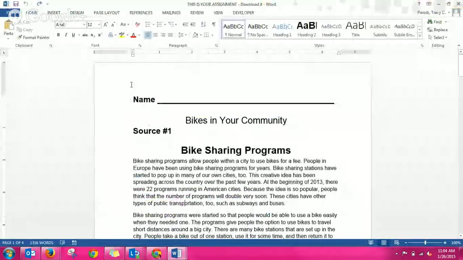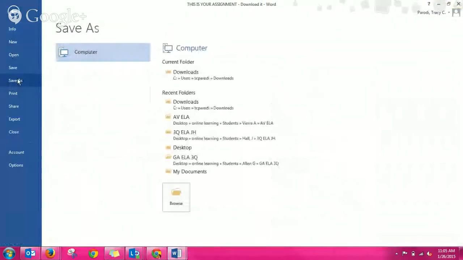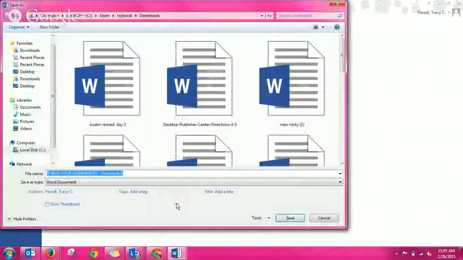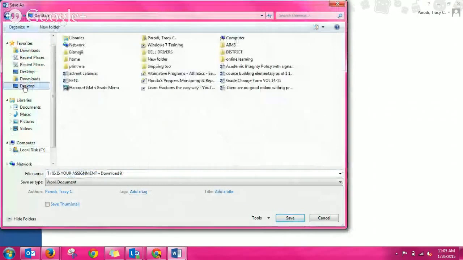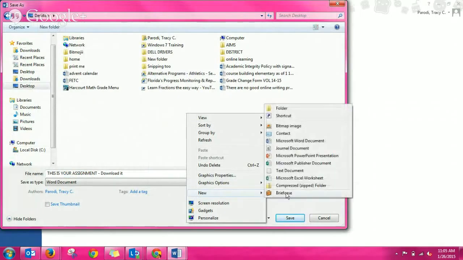This is the assignment for week 5. File, save as. I have a different version of Microsoft Word, but you know how to find it. Save as means you've got to find the spot you want to save it to. So once you click save as, you pick your spot. I click desktop, and if you want to make a brand new folder, you right click in this empty space, go down to new, move your mouse over to folder.